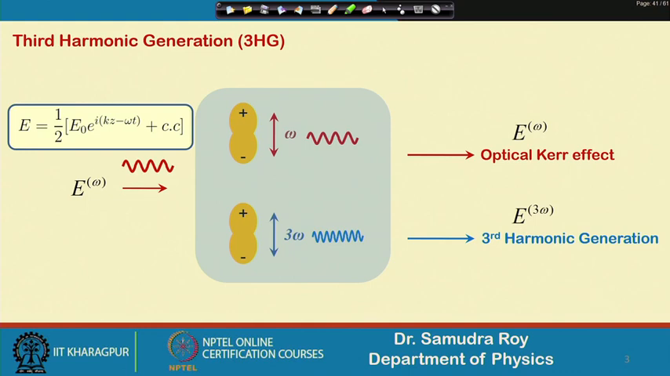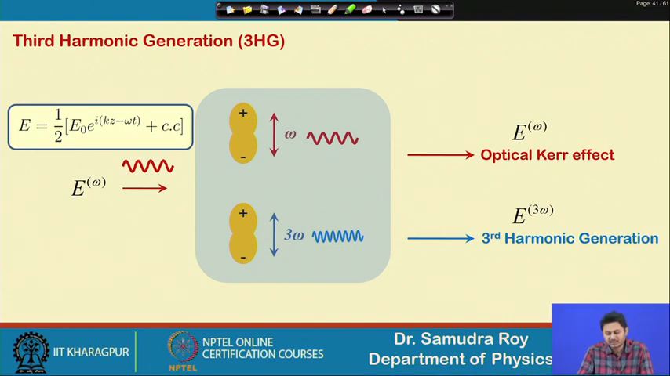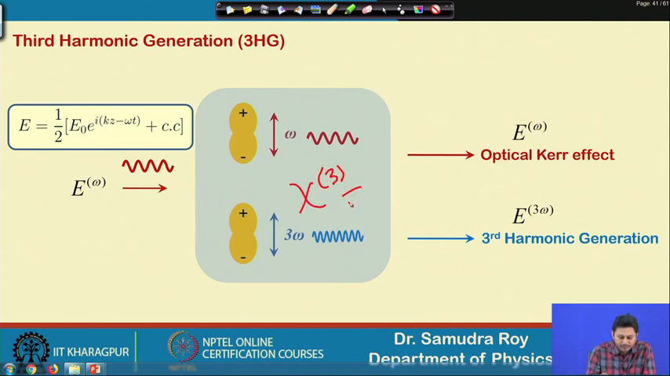Well, for third harmonic generation, again go back to this schematic diagram. This schematic diagram suggests how the third harmonic will be generated as well as how the Kerr effect will originate. So, this is a medium where we have chi3 not equal to 0. If chi3 is not equal to 0, what happens? The electric field is launched with the frequency omega.